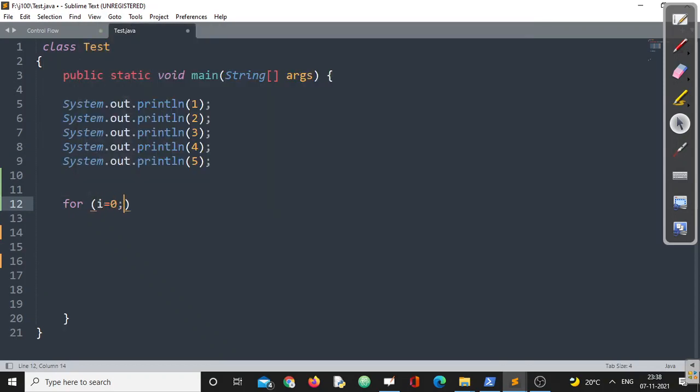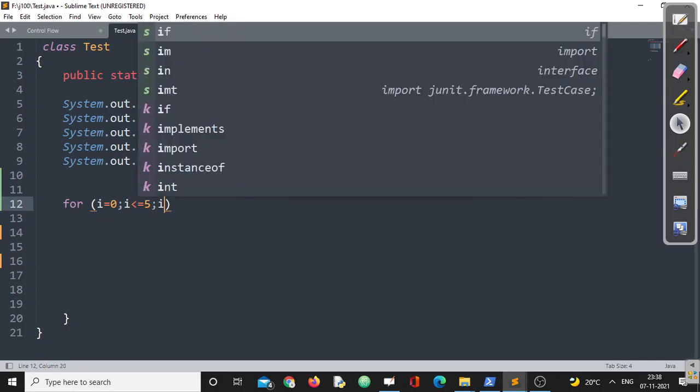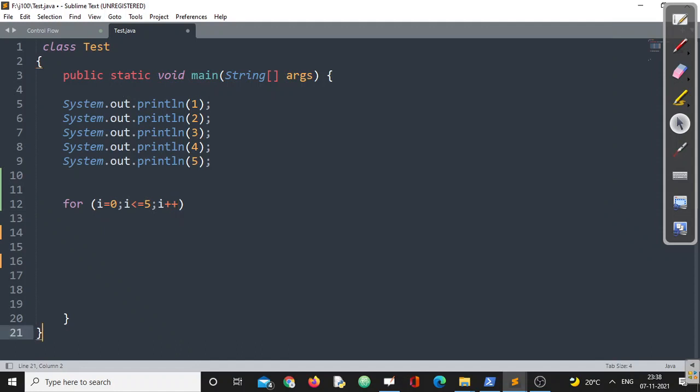Don't worry, we'll learn this sequence. I'm just trying to make you understand how the loops actually behave. See here, what is going to happen? Only one statement will be repeatedly executed. That statement is system.out.println followed by a number.